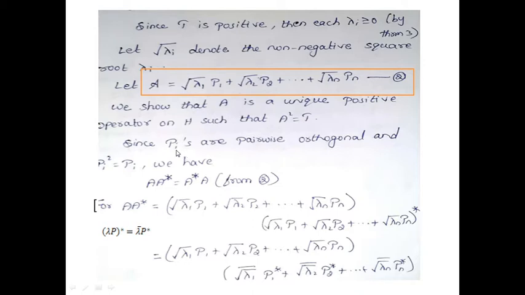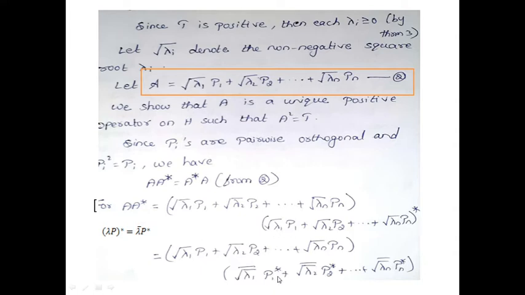Now in the spectral resolution, the Pi's are pairwise orthogonal, so the condition is Pi Pj is equal to 0 for i not equal to j. So what about Pi into Pi? That becomes Pi squared. So that A star is equal to A. How this came, you can see here. A star is the whole star of root lambda 1 P1 plus etc. Here lambda P the whole star is lambda bar P star, so root lambda 1 P1 star.